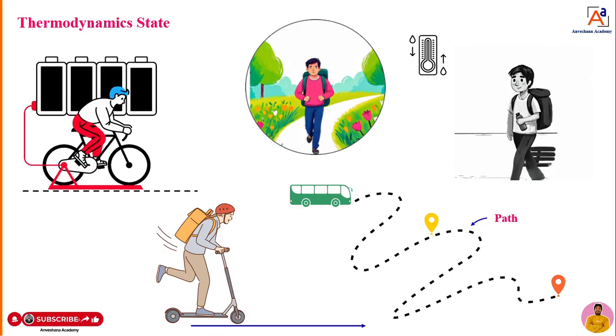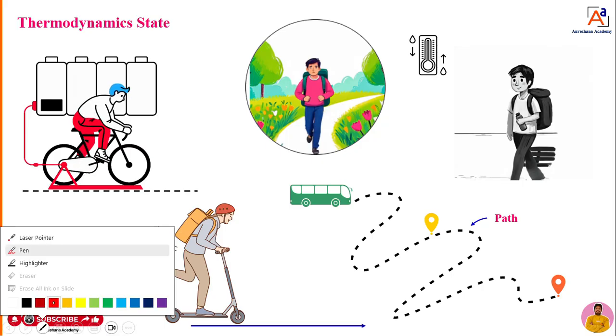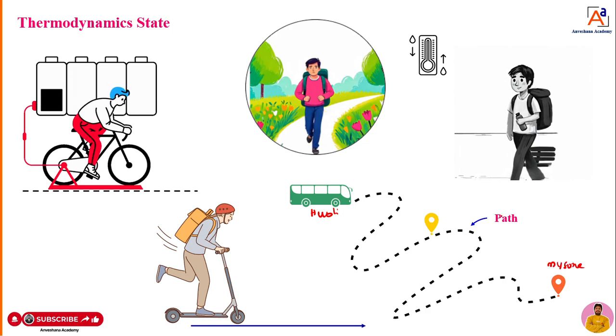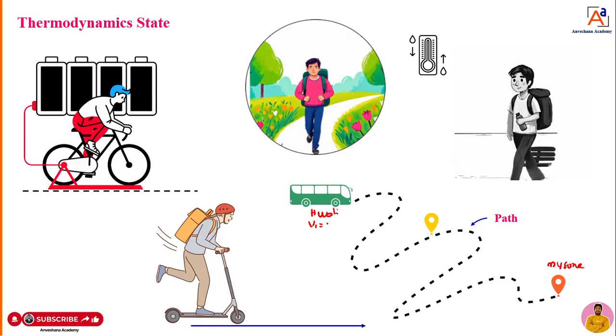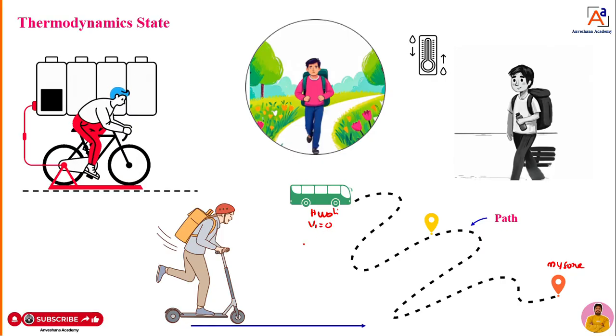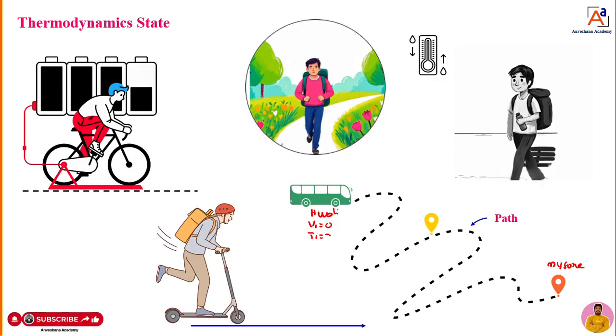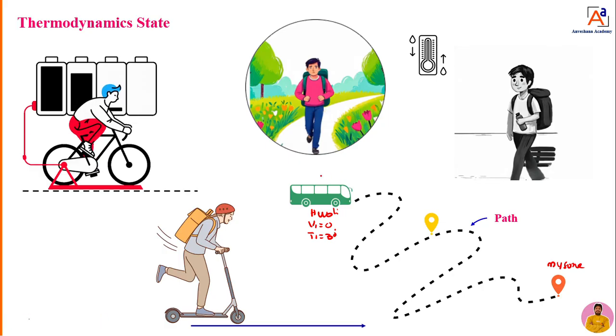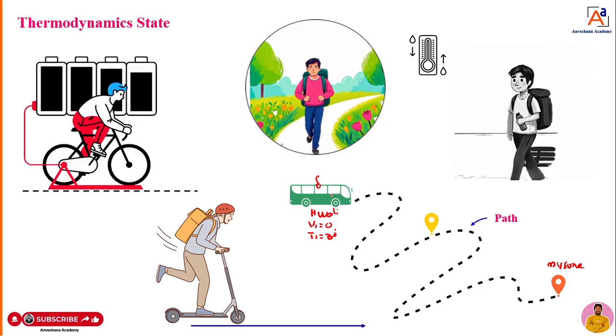What is that? You can take a bus here. Now the bus is moving from one point. You can call it Hubli. I will take it as Hubli, and the bus has to reach another point, that is Mysuru. Now, when the bus is at Hubli, the velocity of the bus at Hubli is 0. Temperature, I will take normal temperature 30 degrees Celsius. And whatever passengers are there in the bus, right?